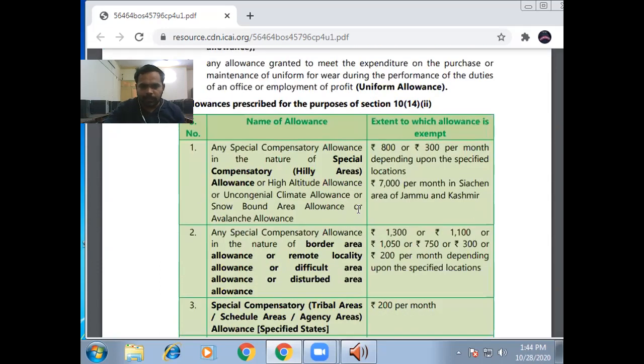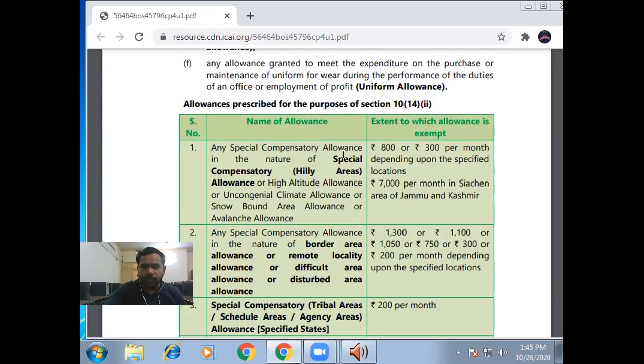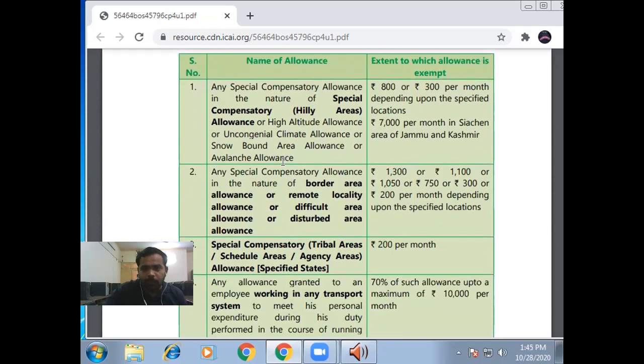Okay. And the next thing is 10(14) allowance. There are some allowances which are not completely exempt, but a part of the allowance is exempt from income tax. Firstly, I want to tell the simple allowance, that is special compensatory or hill area allowance.